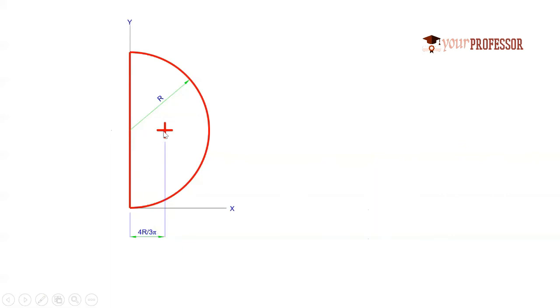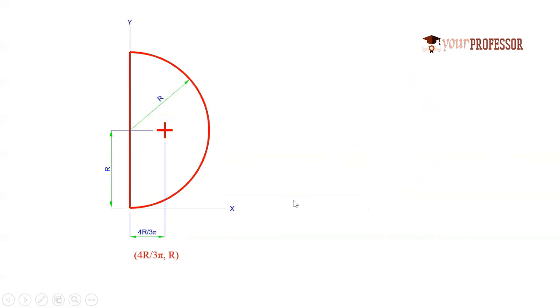And from this center to this one, the perpendicular distance is nothing but r, radius r. So here the centroidal coordinates will be 4r by 3 pi comma r. Why? Because 4r by 3 pi is the distance from y-axis to this particular centroid, and from x-axis to this particular centroid, the perpendicular distance is r. So the coordinates will be 4r by 3 pi comma r.